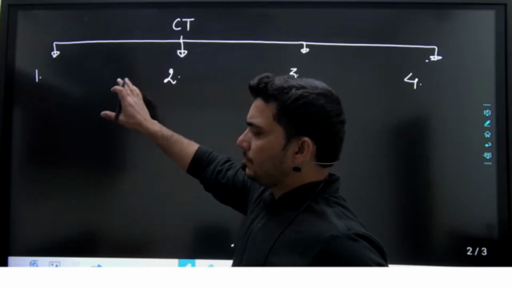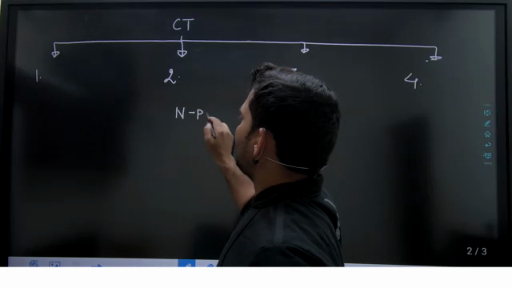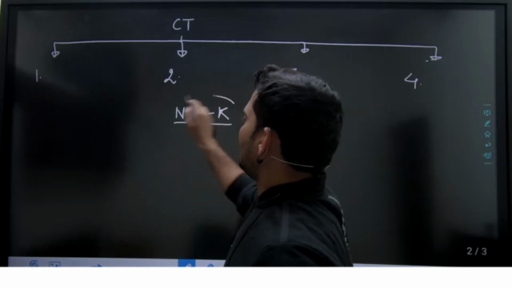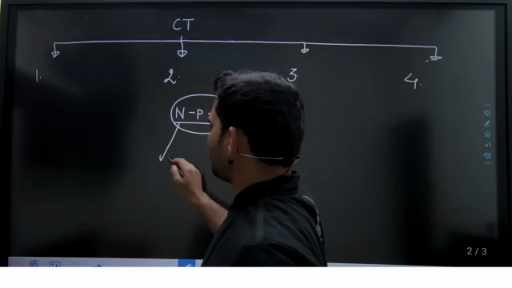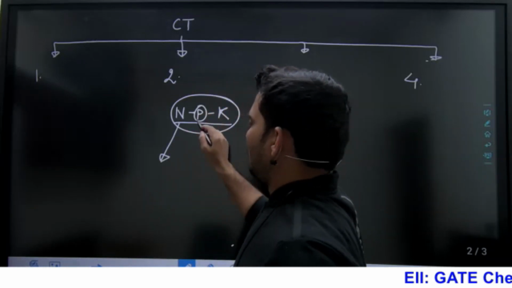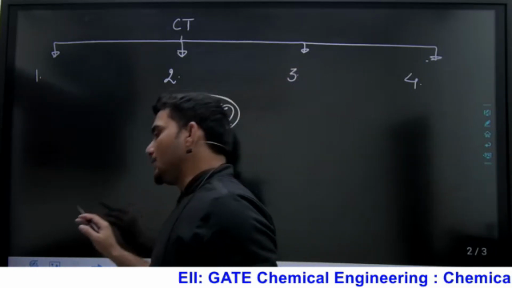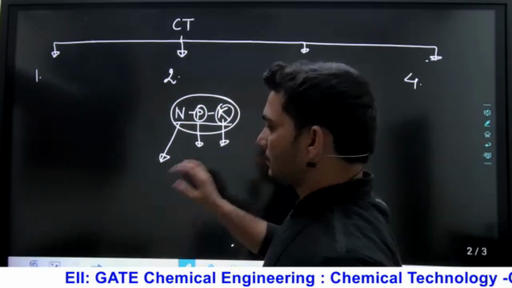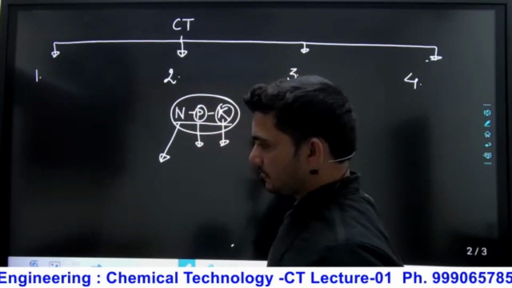Nitrogen, as you already know, nitrogen, phosphorus, potassium, NPK, these substances, the compounds of nitrogen, phosphorus and potassium, are mainly used in the fertilizer industry.